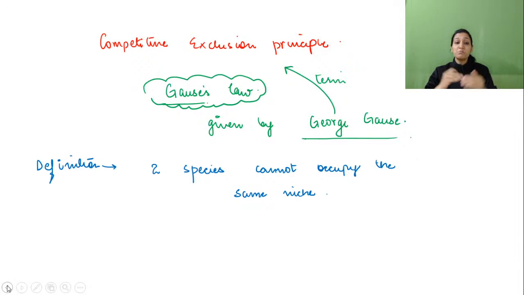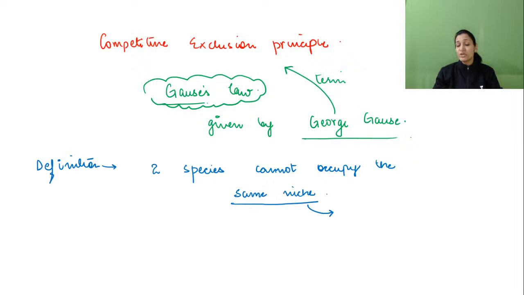So that will be kind of a mutual understanding, because two species cannot occupy the same niche. Many different species can occupy the same ecological habitat, the same place, the same ecosystem, but they cannot have the same niche. Why can they not have the same niche? One thing I've told you, they cannot occupy the same space.